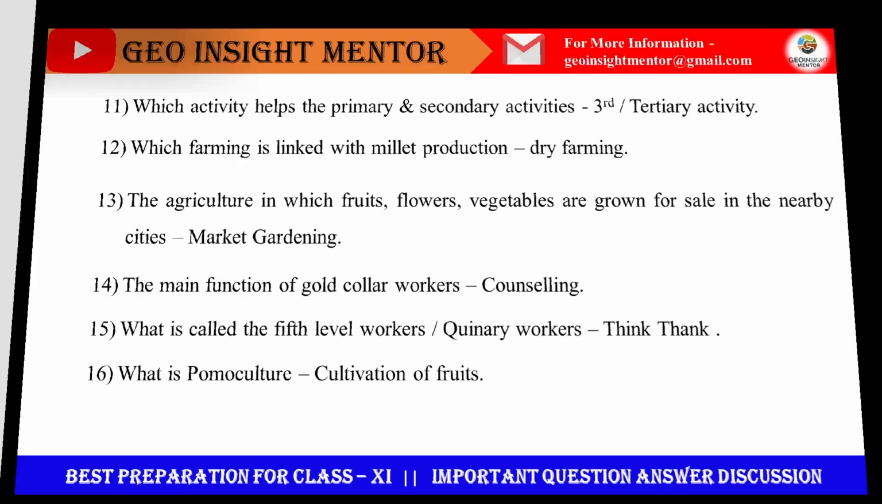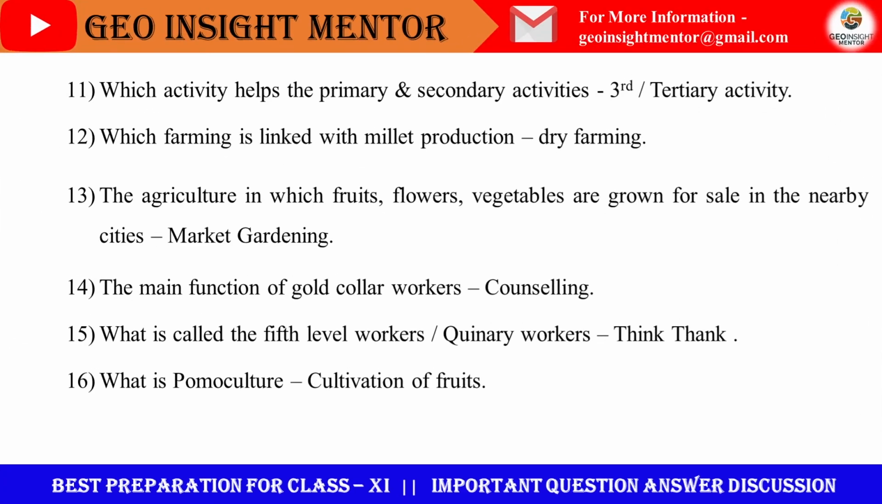Next, which activity helps the primary and secondary activity? That is the third or tertiary activity. They help, so that's why these are called the helping activity. Which farming is linked with millet production? The answer is dry farming. These are performed in dry places having less than 50 centimeter annual rainfall. Millets are jowar, bajra and ragi.